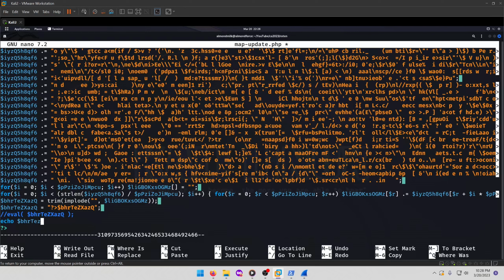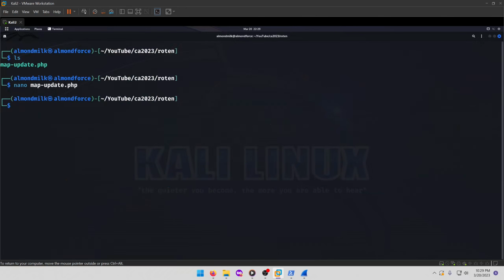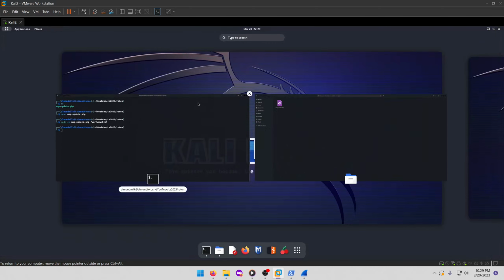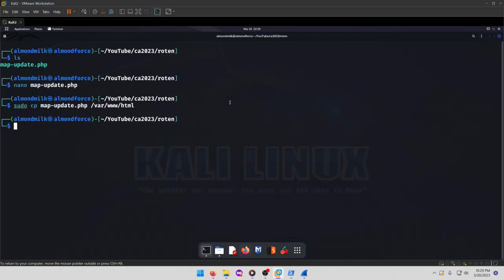HRTEZ XAZQ, like so. I think I typed that in right. And then let's go ahead and get rid of this last bit of line down here. Okay, now that we have that, we'll save that. And what we're going to do is copy this over to /var/www/html. And now we should be able to access it from Mozilla.